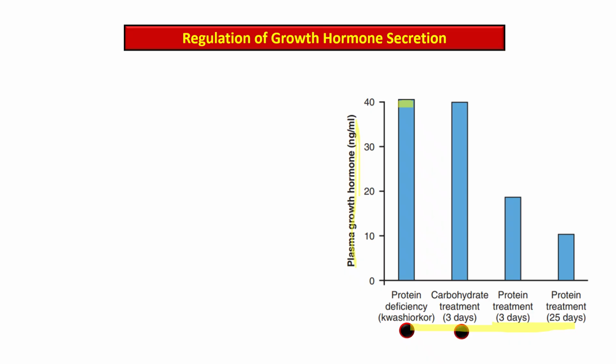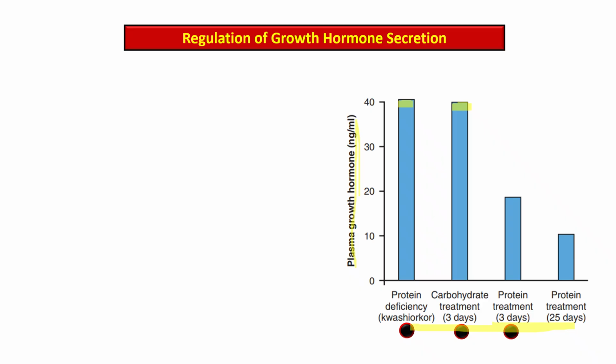While here in the second bar, after 3 days of the carbohydrate treatment, the level of the growth hormone is still the same. So it is showing that carbohydrates alone do not reduce growth hormone level in protein deficient states.